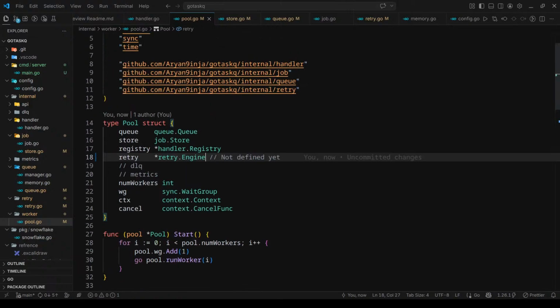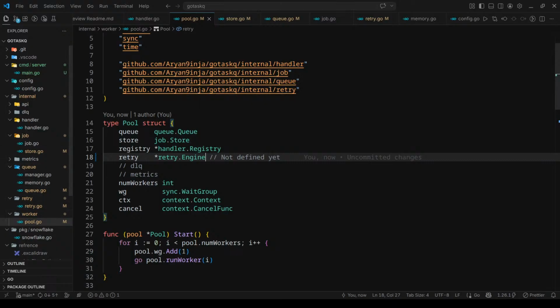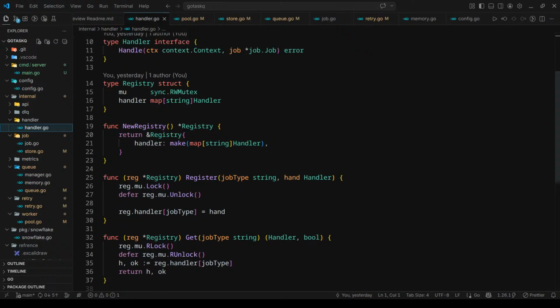Okay, one more thing we need to do is the registry. Registry is also a struct which gives us two methods, Get and Register. We only need to use the Get method from the registry. I can show you the registry. Like this is my registry. It has multiple methods like NewRegistry, Register, Get.